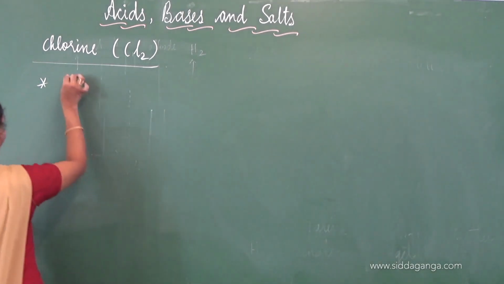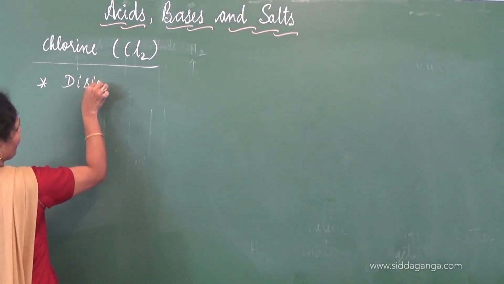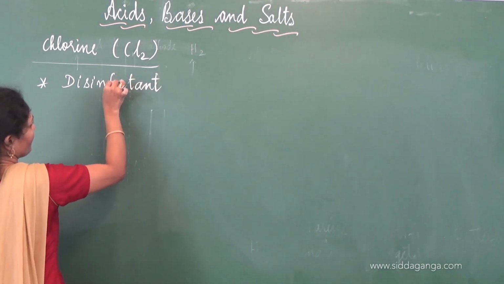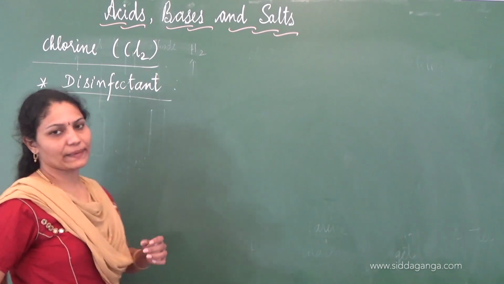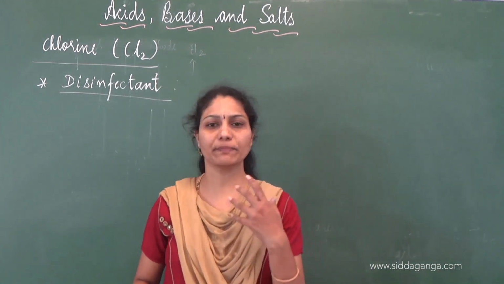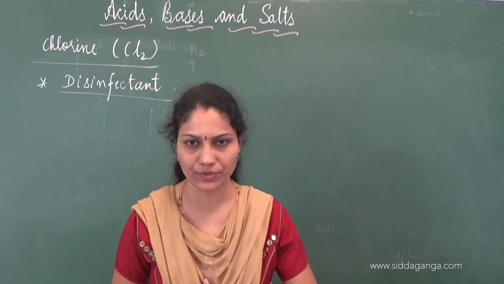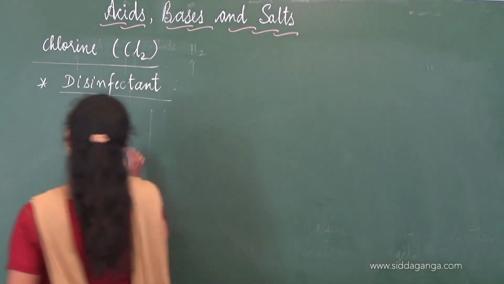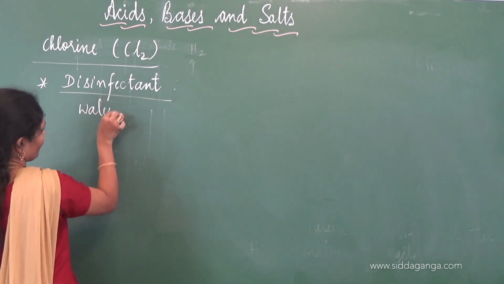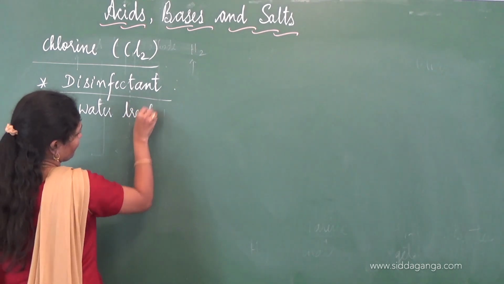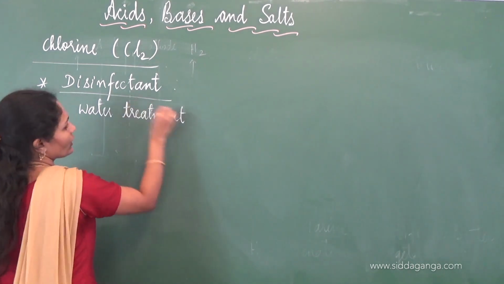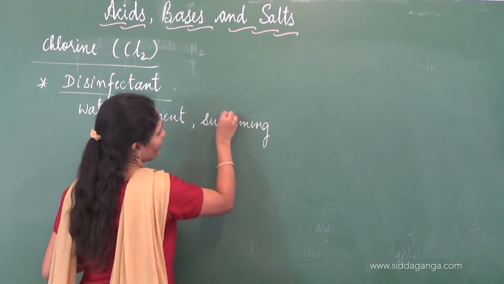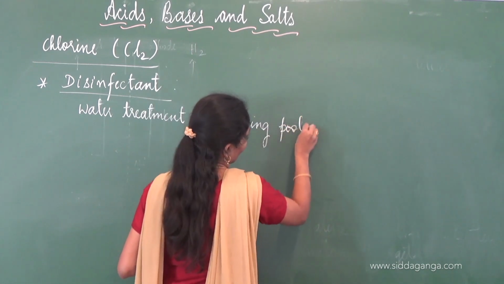So chlorine is a powerful disinfectant, meaning it kills pathogens and microorganisms. As it is a powerful disinfectant, it is used to clean water. It is used in various water treatments. It is used to clean swimming pools, etc.